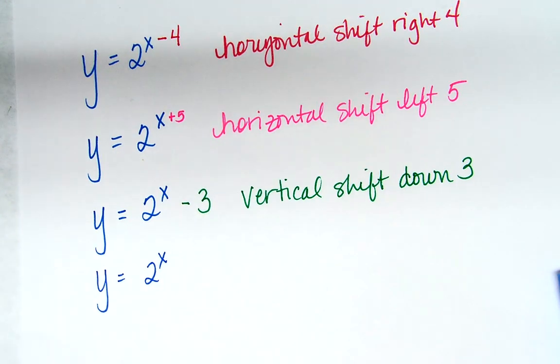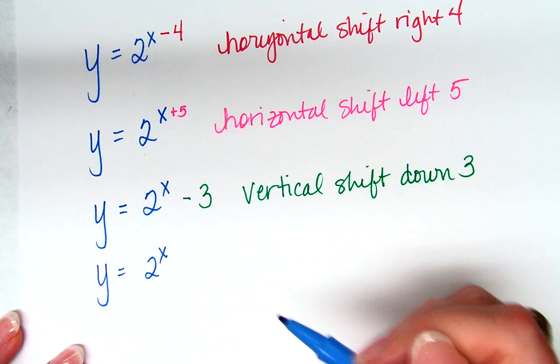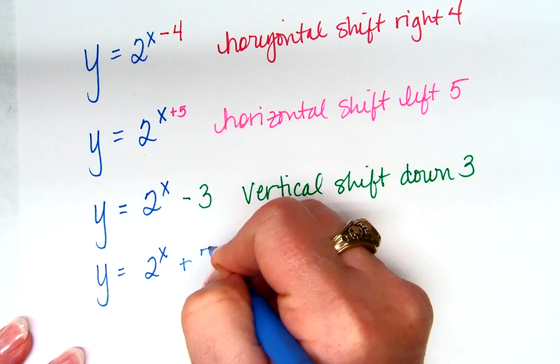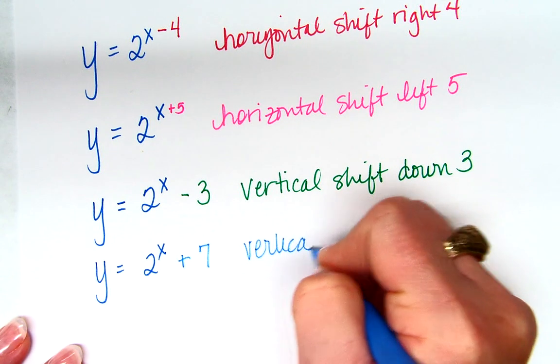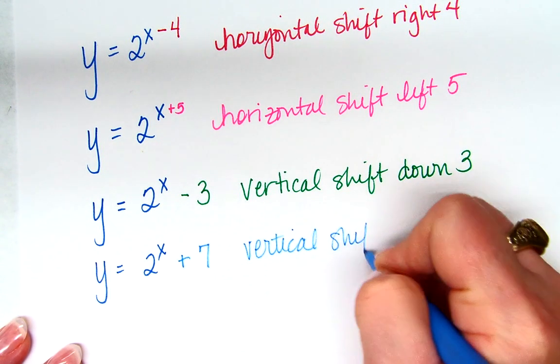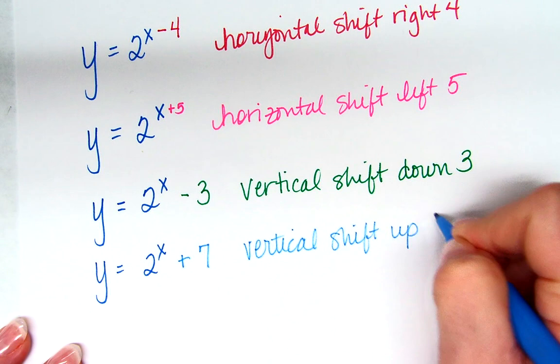So what's going to cause it to move up 7? Plus 7 where? On the outside, right? So plus 7. So vertical shift up 7.